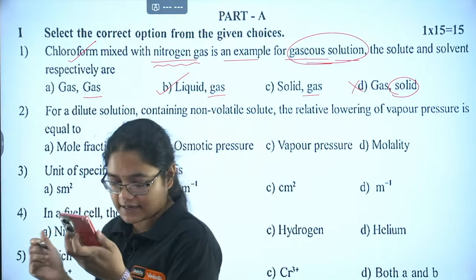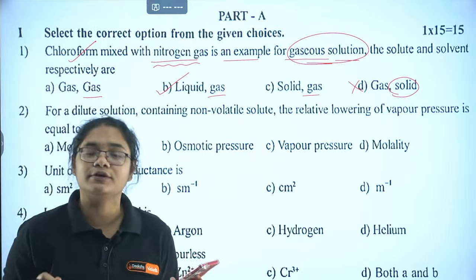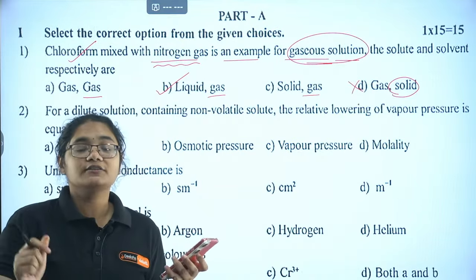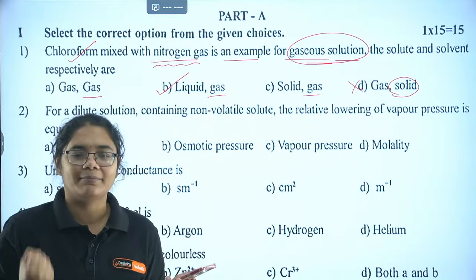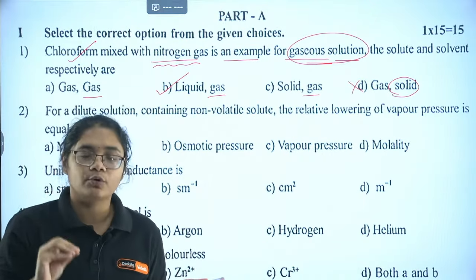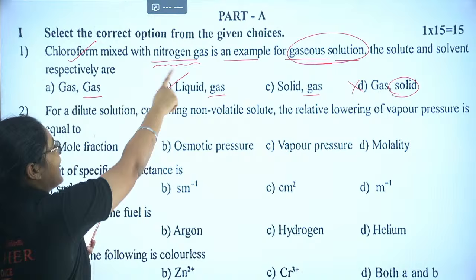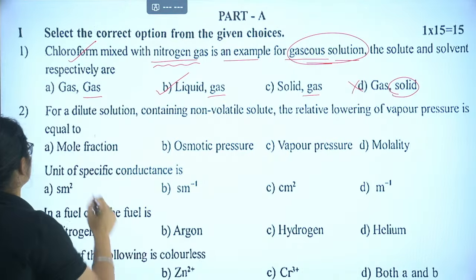Asha, please correct it. Yes, Asha is correct, absolutely, my dear. It is B because chloroform, you might have seen, we put in bottles in the lab many times. Remember, if you don't know, it is a liquid, and this is a liquid in gas solution. Now, let's move to question number 2.